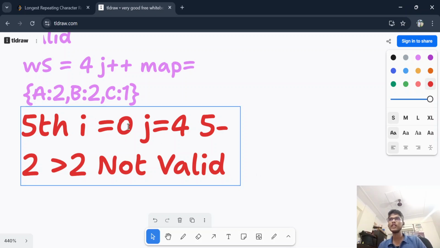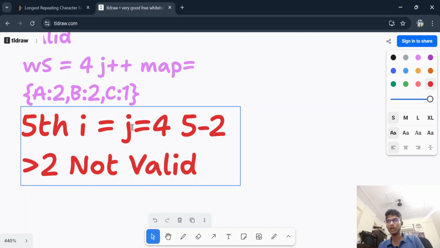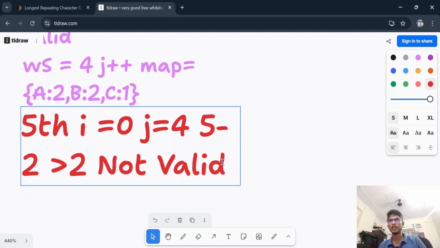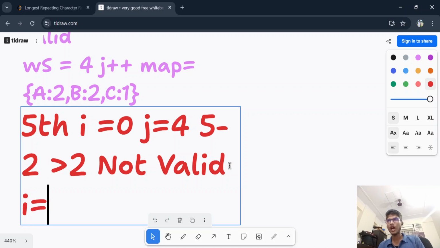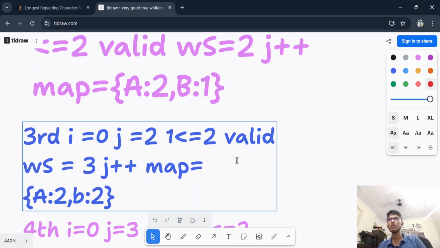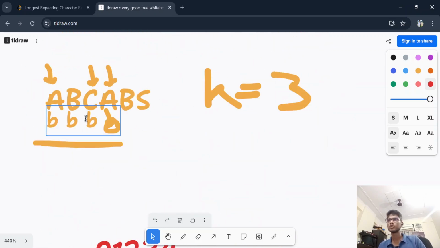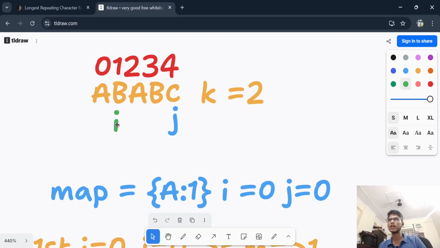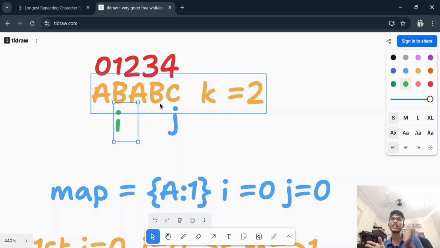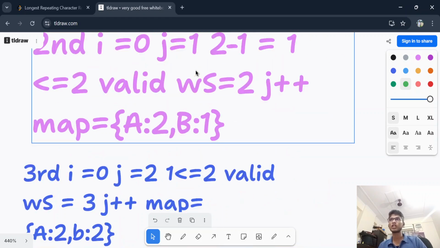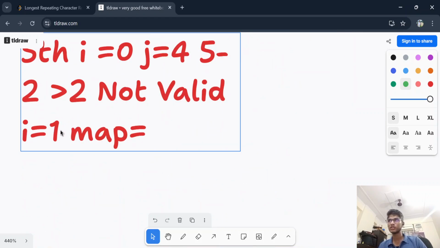So if the window is not valid, move I ahead. Let me write that: I is equal to 1. Move I one step ahead, and now update the map. So if I move my I one step ahead, suppose I move my I to B, then I have to reduce its value inside the map. Initially its value was what? So before moving that, let me write it.